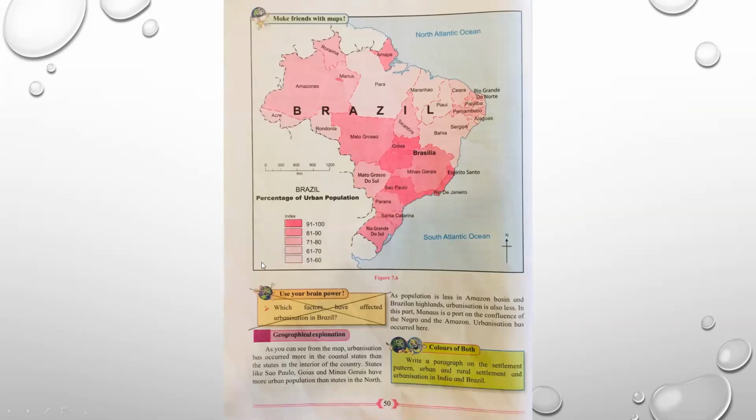Now we move on to the next column, use your brain power. Which factors have affected urbanization in Brazil? Please put a cross over this.